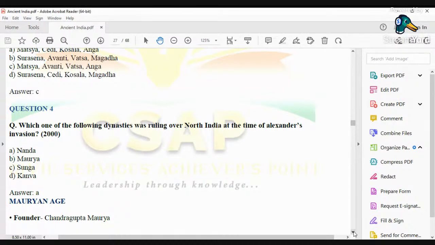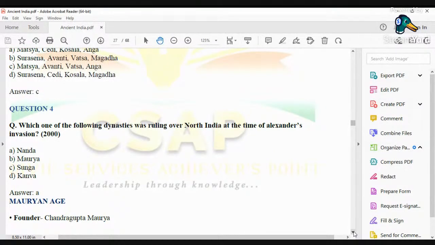Then the Mauryan Empire was founded by Chandragupta Maurya. So at the time of Alexander's invasion, the Nandas were in power, and they were the most powerful force in North India at that time.